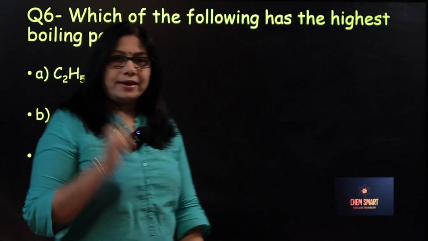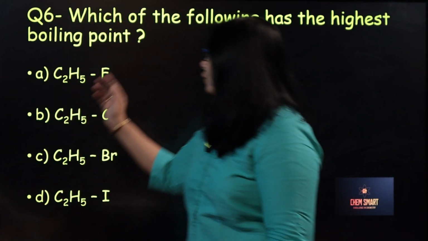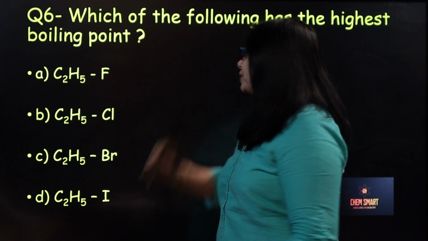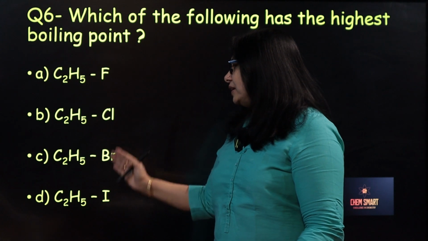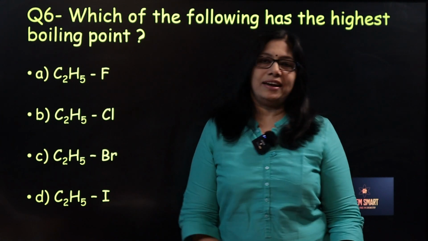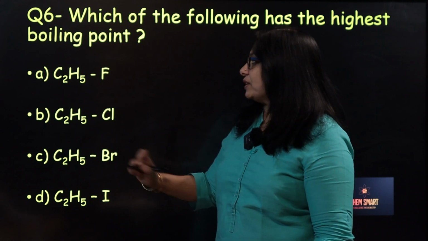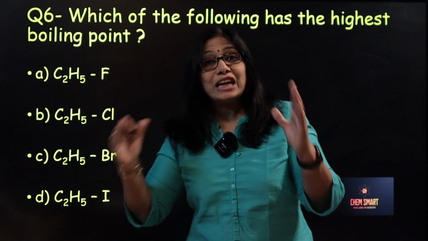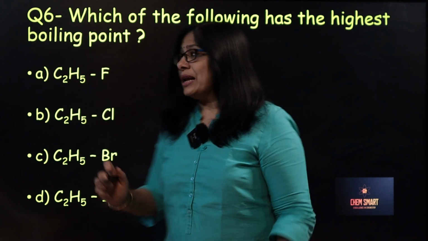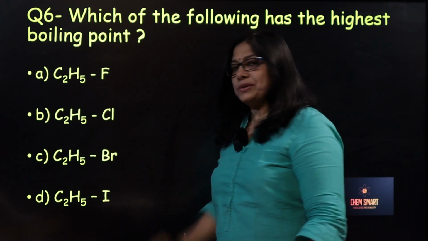The first question is, which of the following has the highest boiling point? Ethyl fluoride, ethyl chloride, ethyl bromide, ethyl iodide. You can note one thing, in all of them, the alkyl group is the same, right? The ethyl group is there in all of them. Only the halogen part is different.